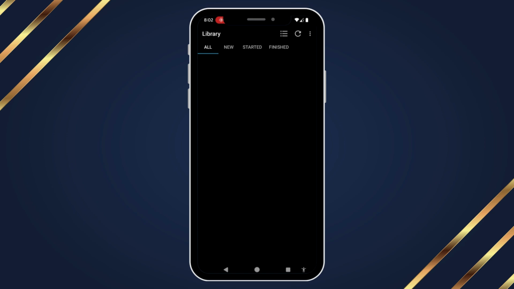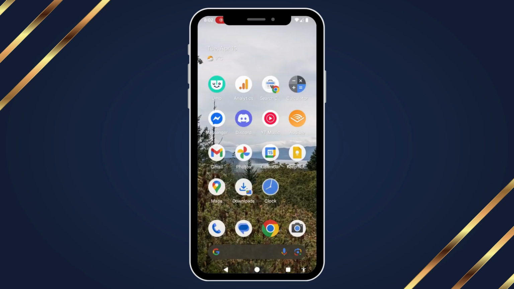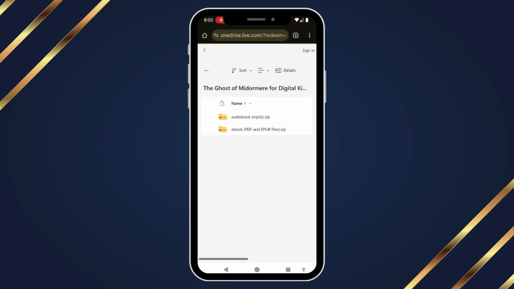For you, you're going to go back to the email where you found this video, and there will be another link to the OneDrive where the files are stored. For myself, I'm going to go ahead and pop the link directly into my browser, but it'll take me to the same place. So you should get something that looks a bit like this, and you'll see you have two files. You've got one for the audiobook and one for the ebook.